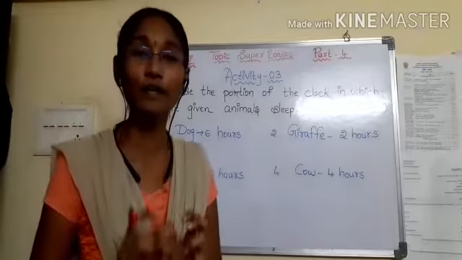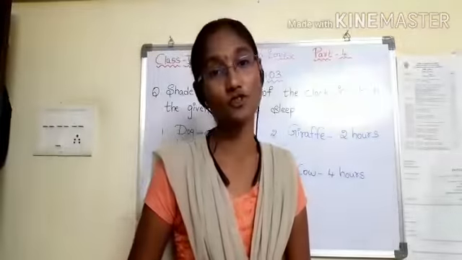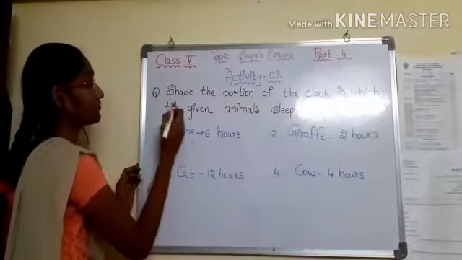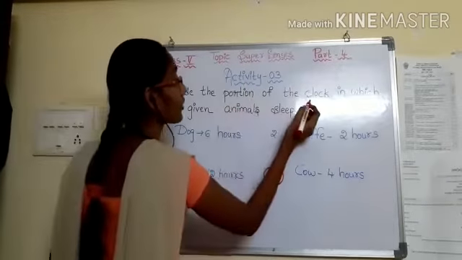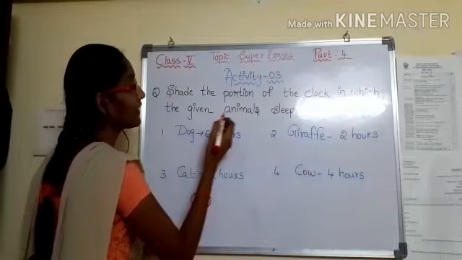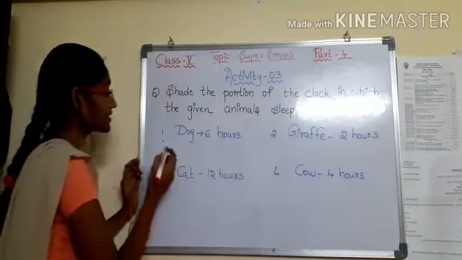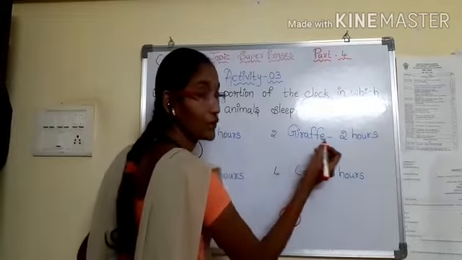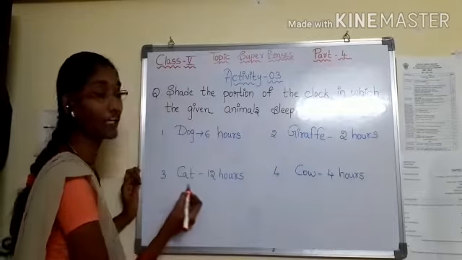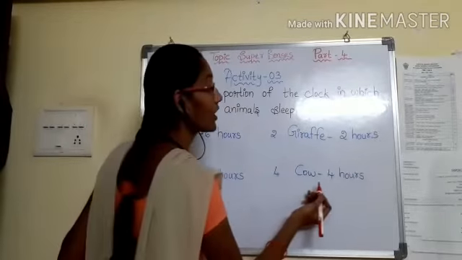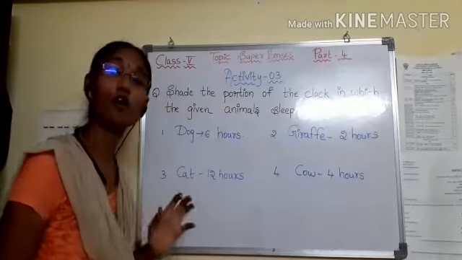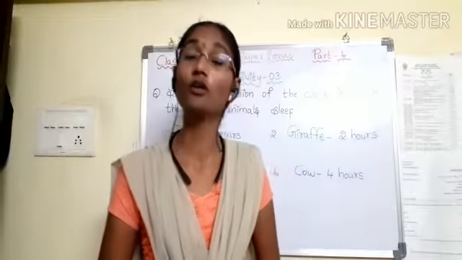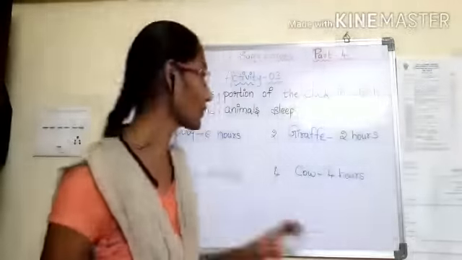Now children, depending on the concepts discussed today, let us do our activity number 2. Question: shade the portion of the clock in which the given animals sleep. First, dog 6 hours; 2, giraffe 2 hours; 3, cat 12 hours; and 4, cow 4 hours. I have already drawn one example for you in our video. Do the same procedure for all these animals.